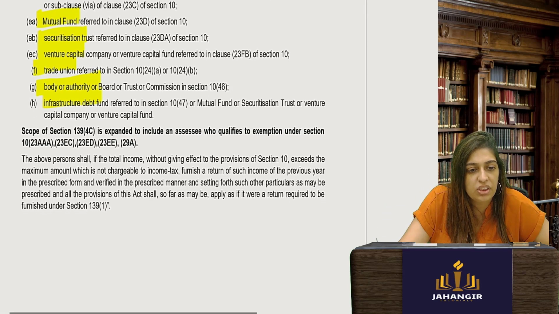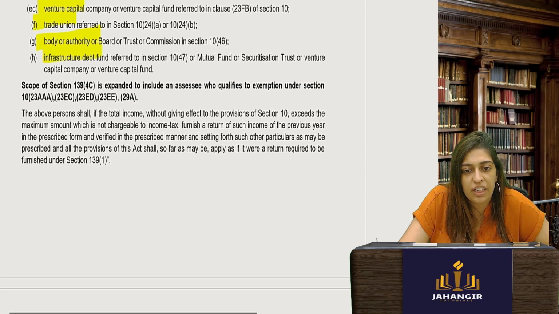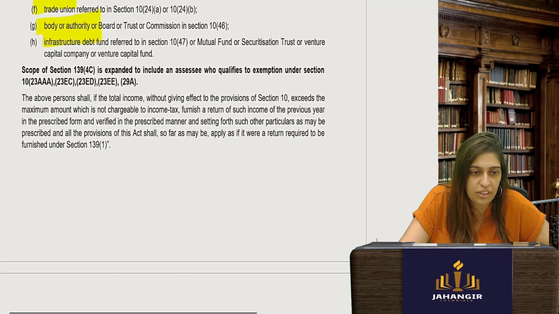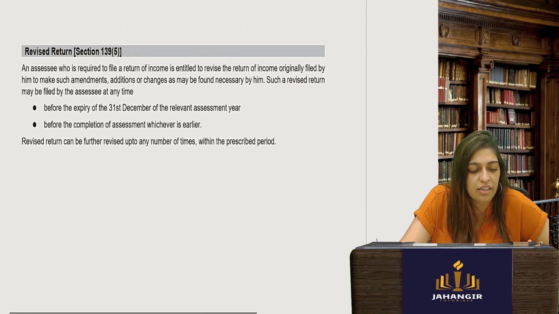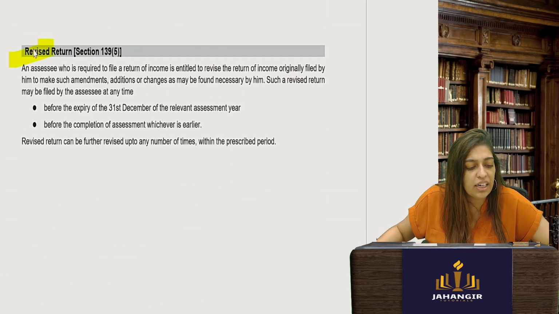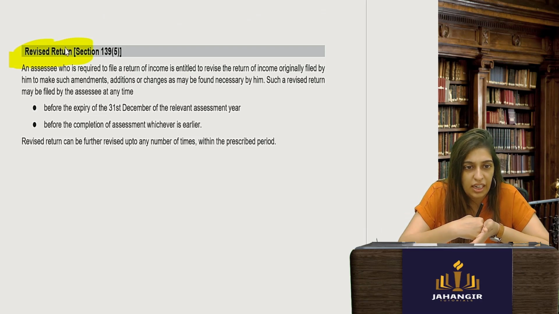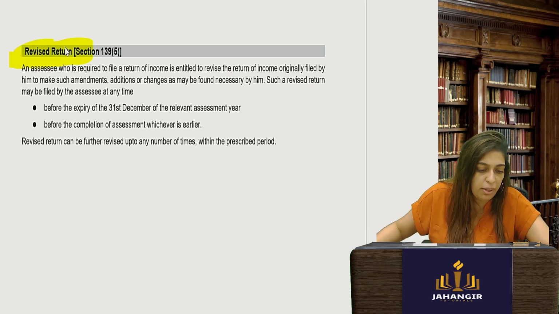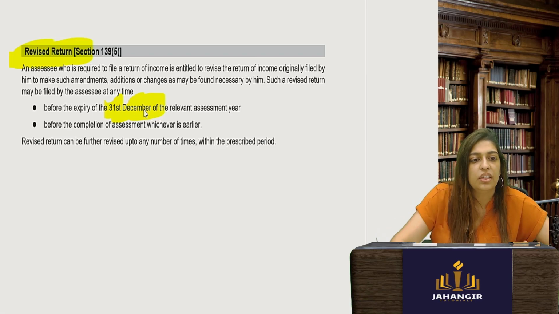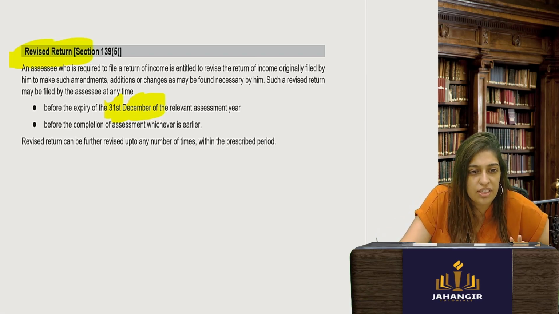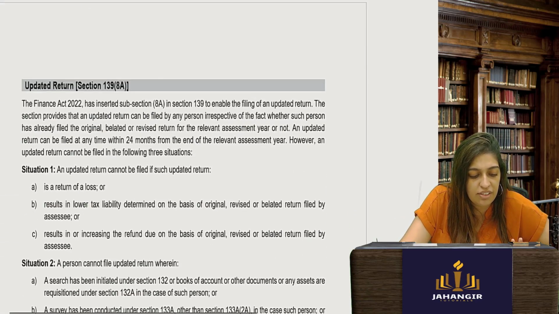The above persons shall, if the total income without giving effect exceeds the maximum amount which is not chargeable to tax, furnish a return of income of the previous year in the prescribed form and verified in the prescribed manner. So you have to file your return in the manner and form that is prescribed. Okay, revised return. If you realize that, oh listen, I have made a mistake in the return, you can even file a revised return. By when? By 31st of December, before the expiry of 31st of December or before the completion of assessment.